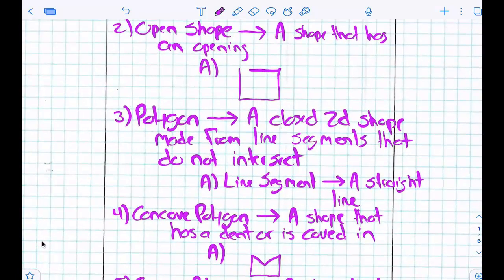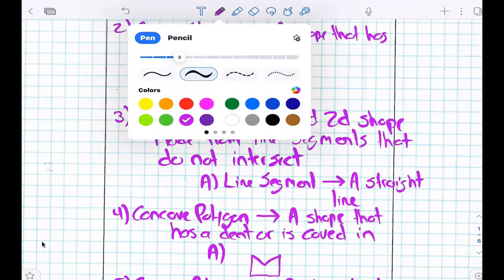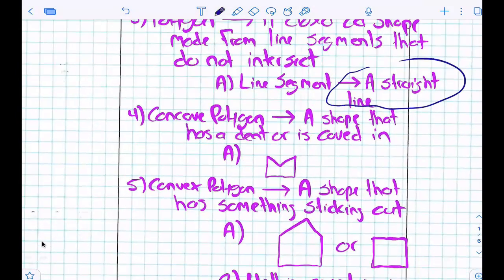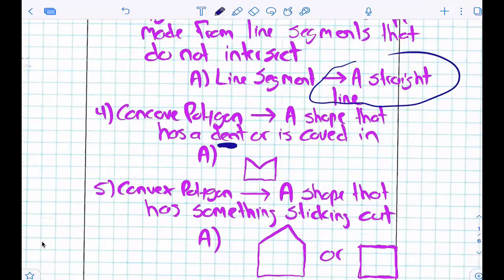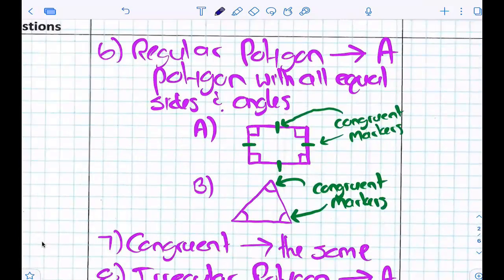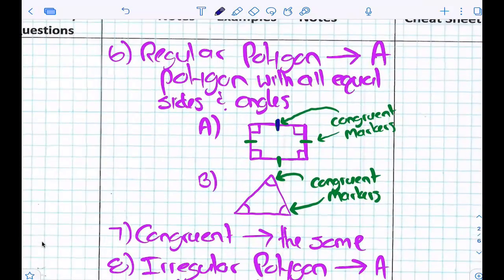Polygon. A polygon is a closed 2D shape made from line segments. And line segments are basically just what? A straight line. Good. What is one word we can use to describe concave? Dead. Or caved in. Good, and that's an example of a concave polygon. A convex polygon would be something that doesn't have any cave-ins, or it has something sticking out. Boom.